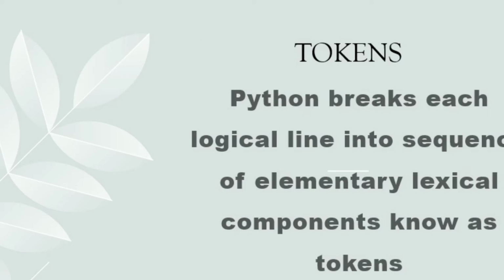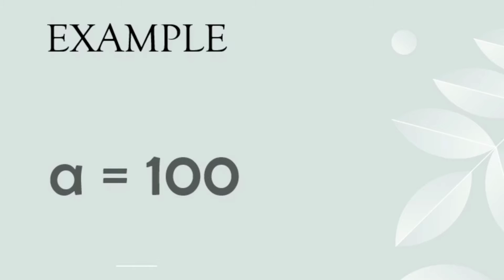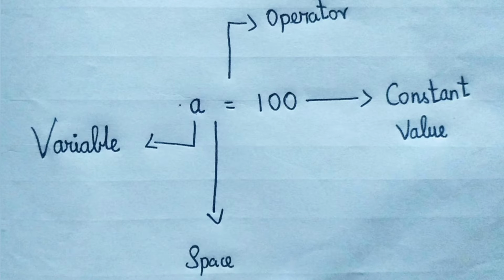For this, let me give you an example. I'm simply writing a equal to 100. Here we want to break down each element. Now let's divide everything. A is what? It is a variable. Then next there is a space, it's a delimiter. And next there is an equal to. Equal to is known as an operator. And again there is a space. And finally 100. 100 is what? A constant value.